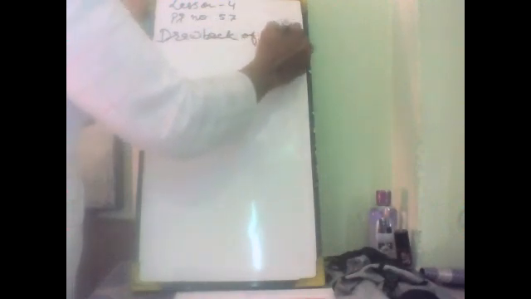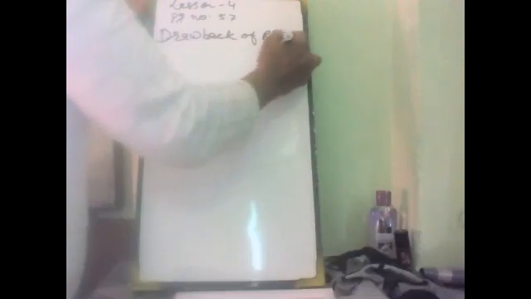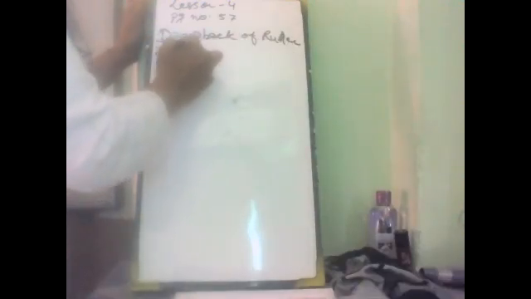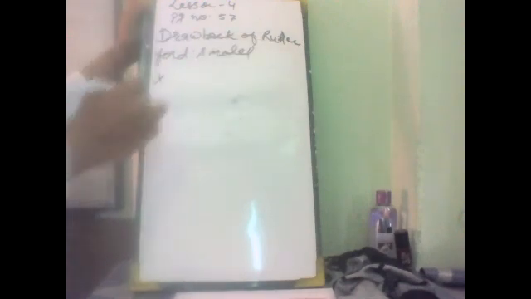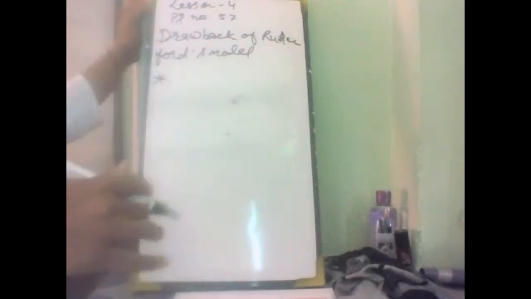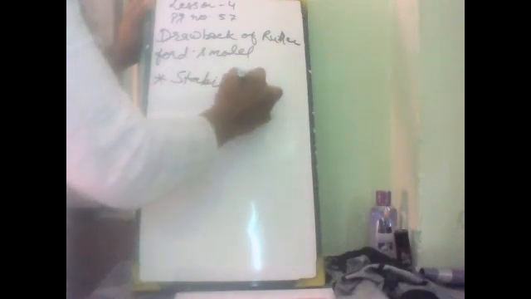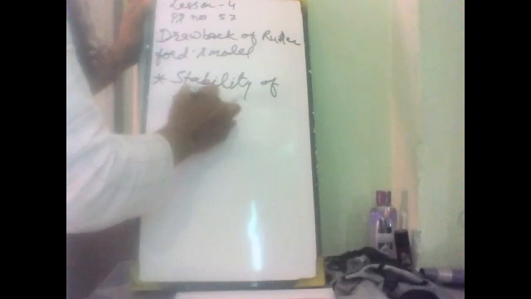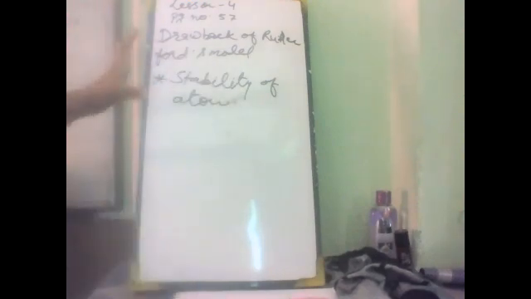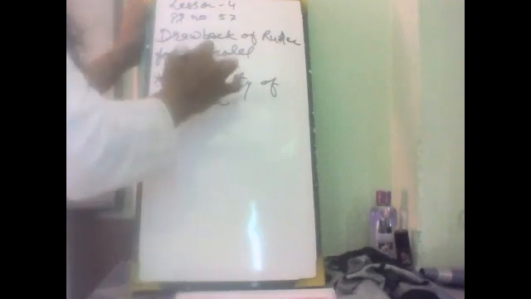What is the drawback of Rutherford's atomic model? The main drawback of this model is that it could not explain the stability of the atom. This is the main drawback of this model. It could not explain the stability of the atom.